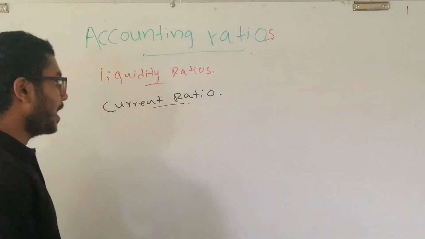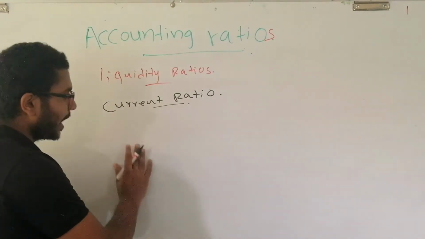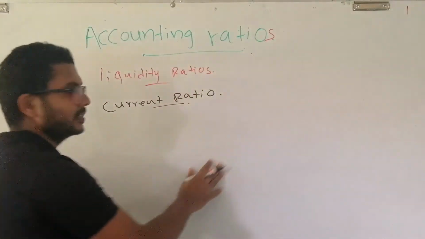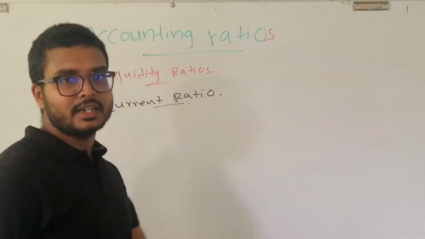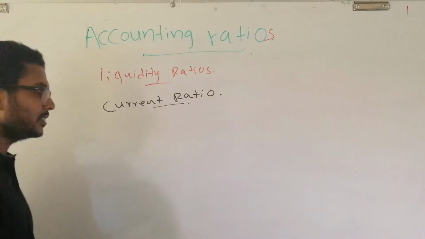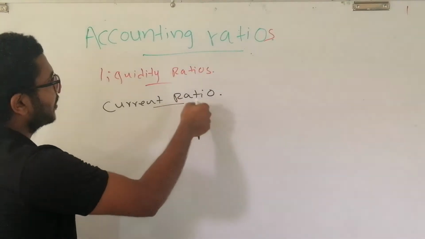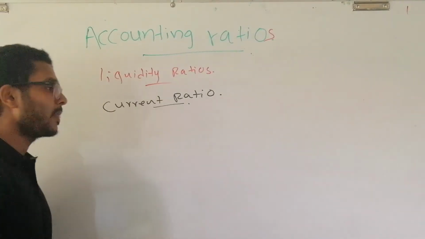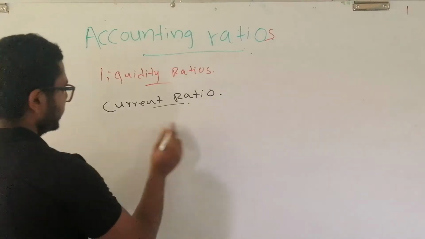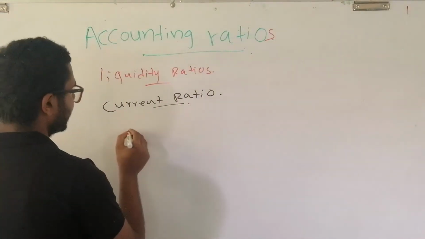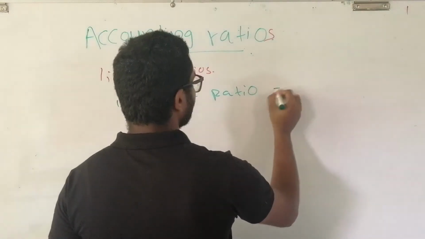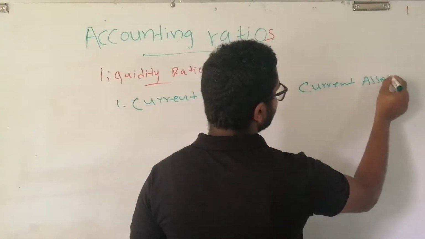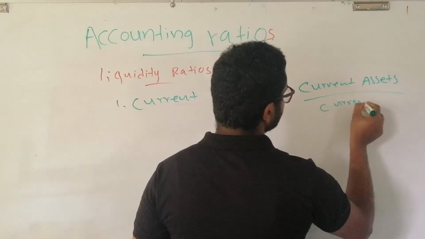Here we measure and assess whether we can pay off our current liabilities by using current assets. Whether the current assets are sufficient to pay off its current liabilities. That is what we want to know by calculating these ratios. Current ratio, the way of calculating: the equation for calculating the current ratio is current assets divided by current liabilities.